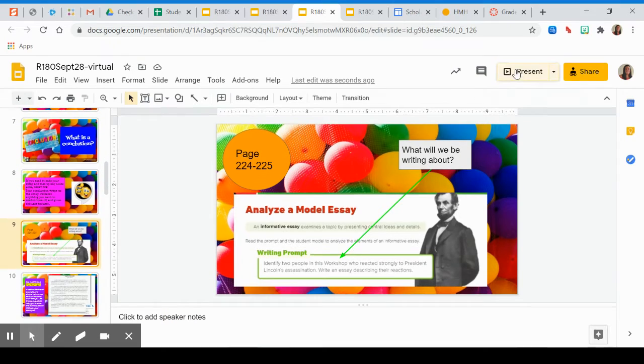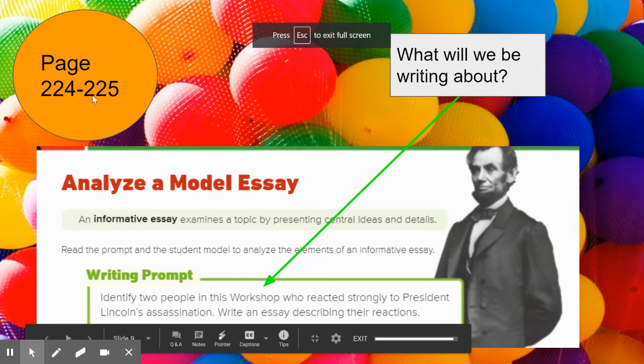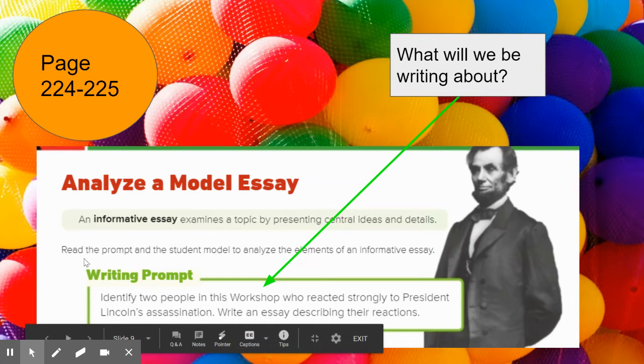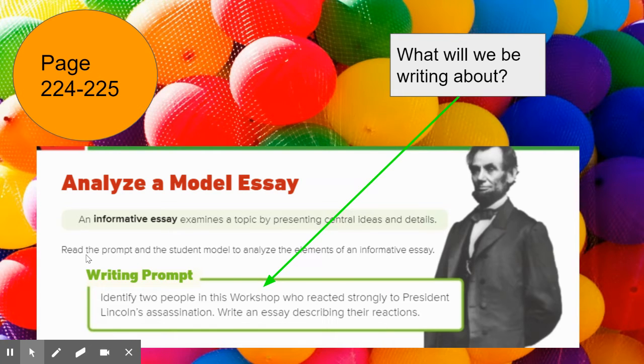The first thing here I want you to look at is, if you have your real book at home, page 224 and 225. This is what we're going to be writing about. It asks you the question to identify two people in this workshop who reacted strongly to President Lincoln's assassination. Write an essay describing their reactions. So we have to break apart what the question is asking first off, and then find the details to back that up. So really all it's telling us to do is to pick two people from any of the readings in the workshop who reacted strongly to his assassination. So start thinking about that as we get into the actual essay.